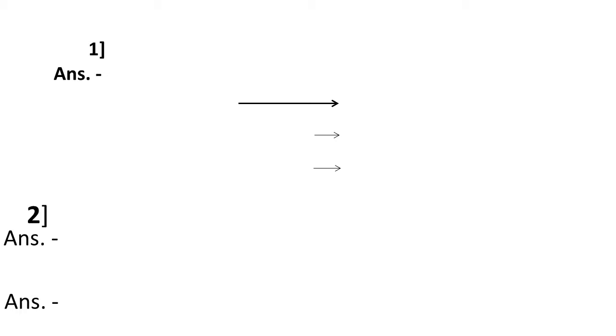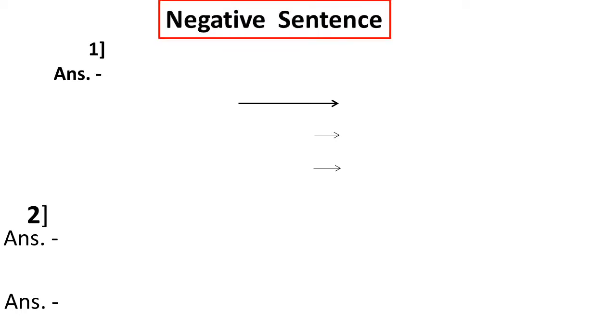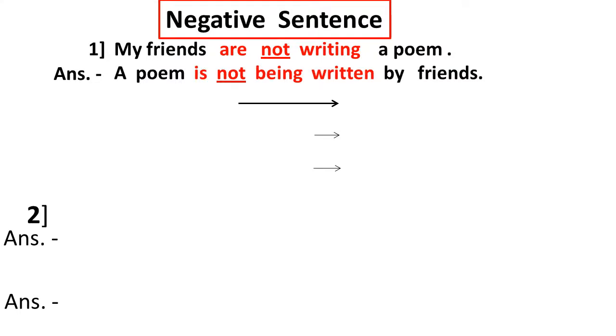Now we study the negative sentence. If the negative sentence is in the active voice, how do we write the answer? First, let's see one example. My friends are not writing a poem. In this sentence, not is a negative word, so this sentence is a negative sentence. Its answer is, a poem is not being written by my friends. This is the type of answer we have to write. If the question sentence is negative, the answer sentence should be negative. Now we see how to write the answers of negative sentences.